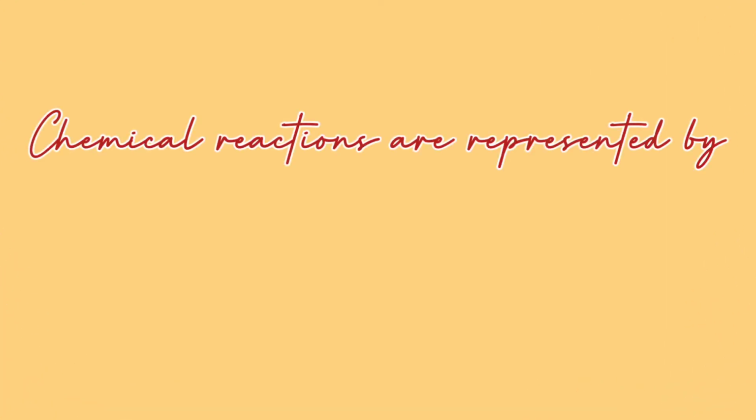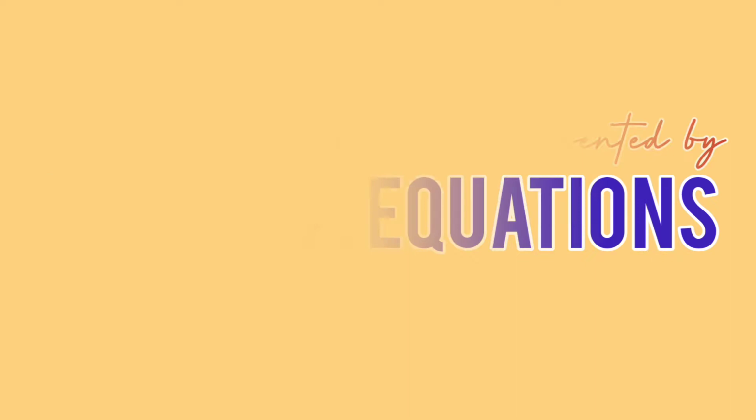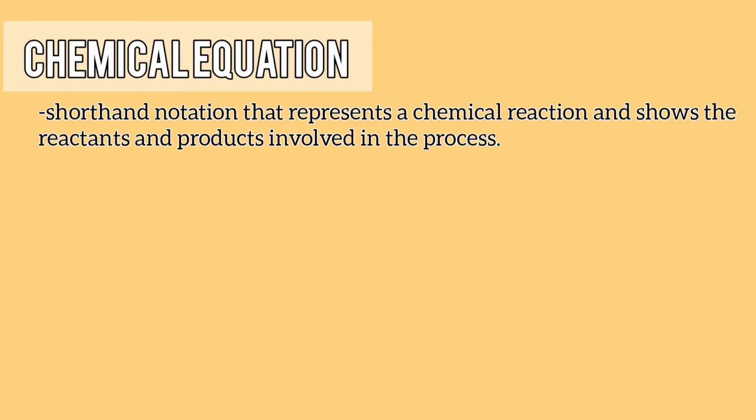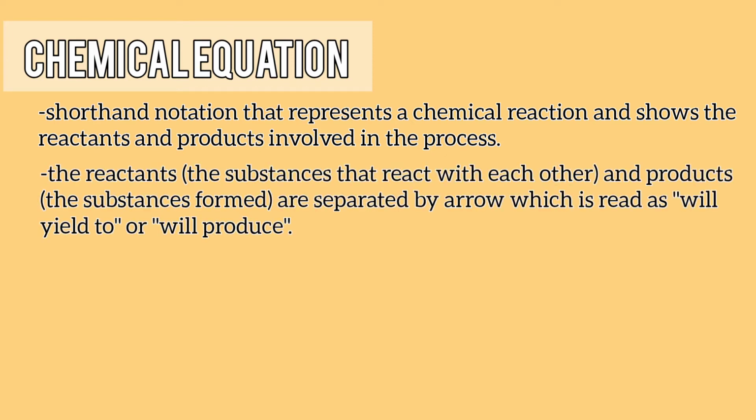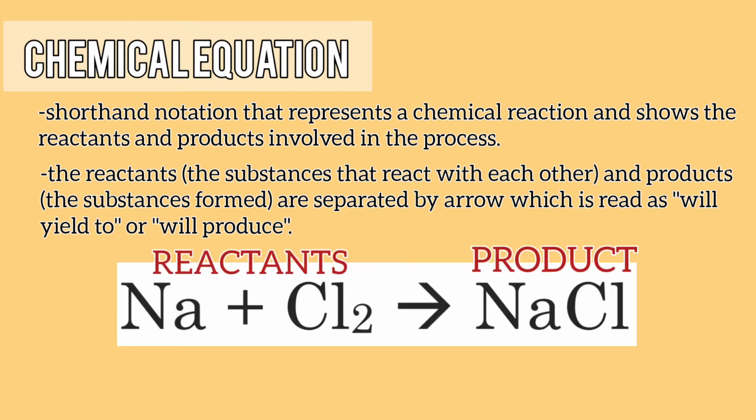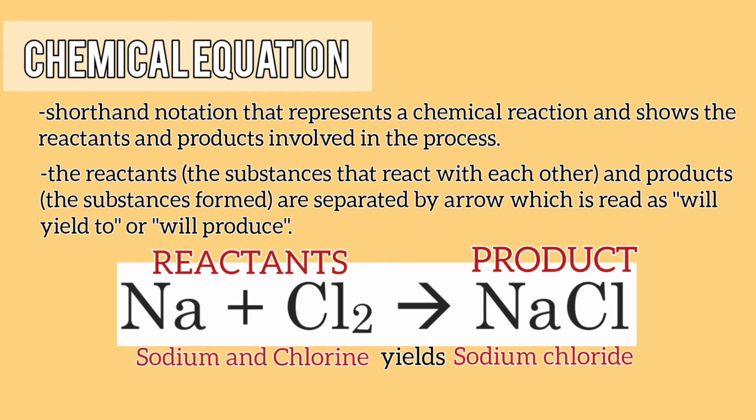Chemical reactions are represented through chemical equations. Chemical equation is a shorthand notation of a chemical reaction which shows the reactants and products involved in a reaction. The reactants and product are separated by arrow, and the arrow is read as will yield to, or will produce. For example, the chemical equation shown is read as reaction of sodium and chlorine gas will yield to sodium chloride.